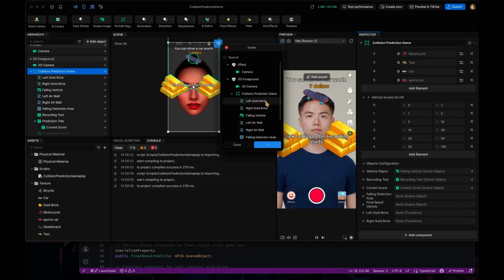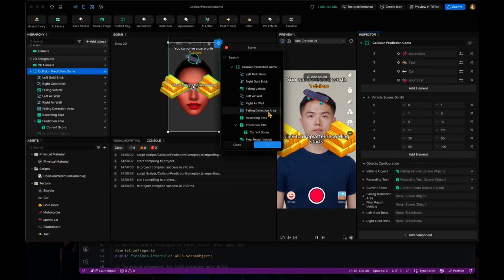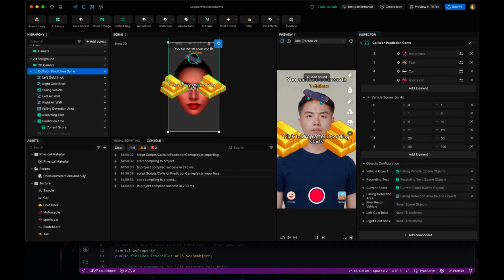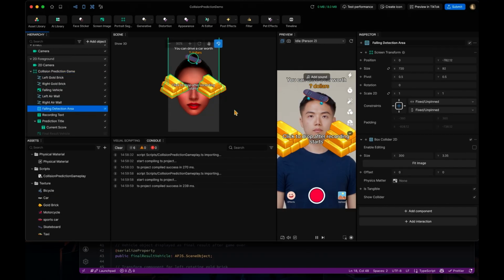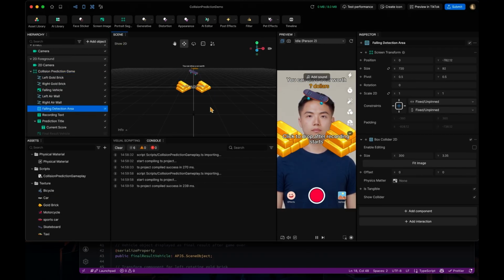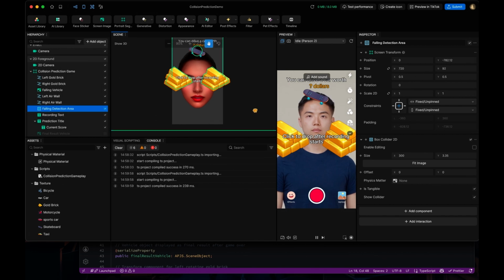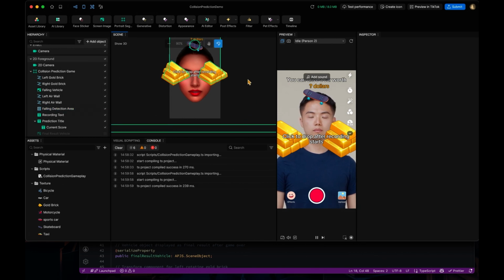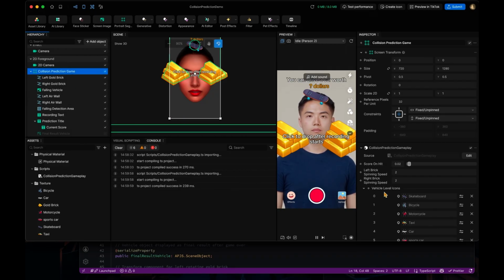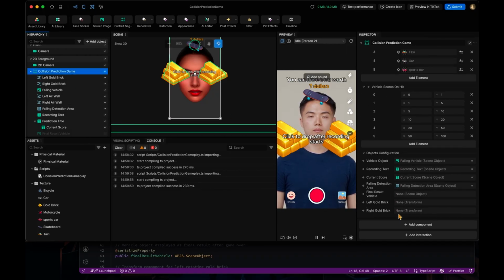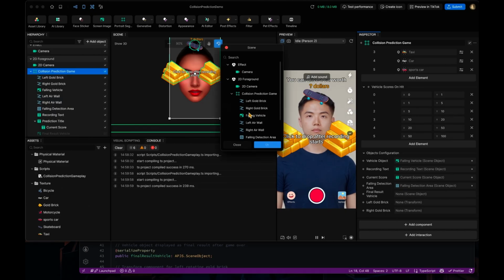And then the falling detection area is some object that we put at the ground, here at the bottom of the scene, so that it can detect the vehicle that falls off the screen. And next one is the final score vehicle.